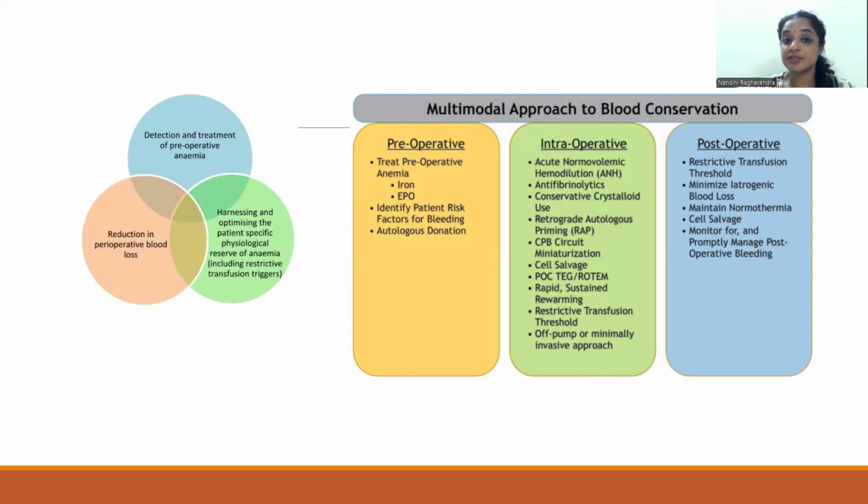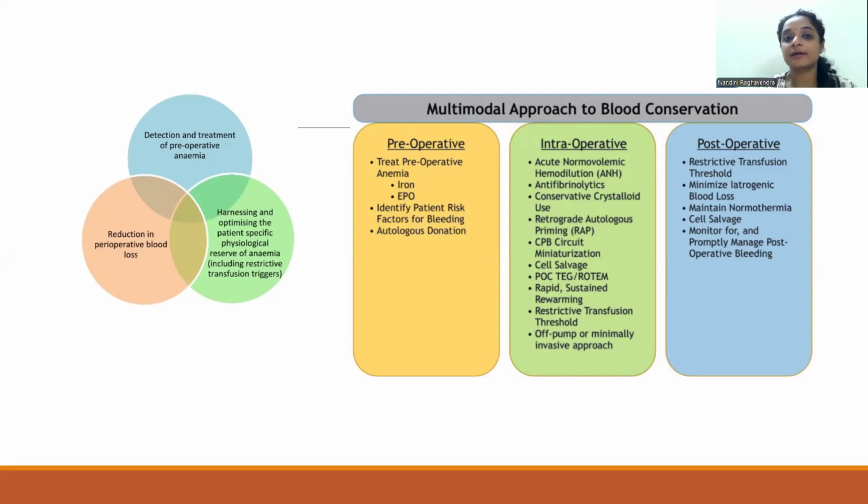Positioning of the patient intraoperatively, especially when the surgical site is above the level of the heart, does reduce the blood loss. Then cautious surgical approaches such as using tourniquet or trying to use diathermy or ligating the bleeding vessel as early as possible are some techniques that can be used. Hypothermia has to be prevented as it can cause an alteration in the enzymes which are needed for coagulation cascade. This can in turn cause increase in bleeding. And these are some of the methods which can be used intraoperatively.